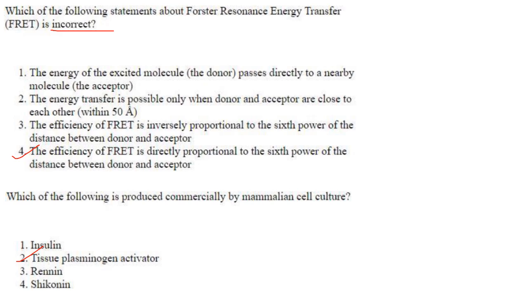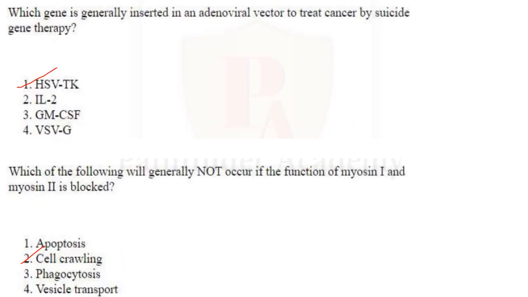Then which of the following is produced commercially by mammalian cell culture? So it is tissue plasminogen activator. Answer is option 2.